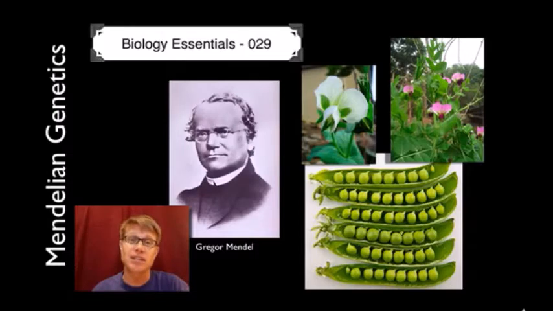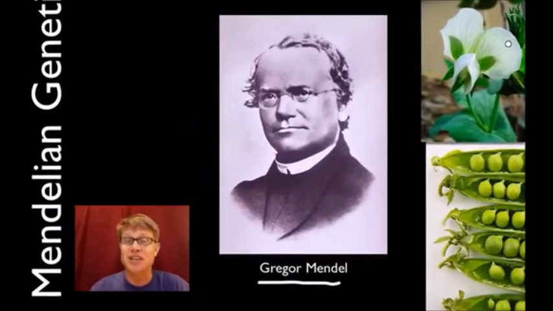This is on Mendelian genetics, named after Gregor Mendel. In biology, there are two famous names. Darwin, who was famous and controversial in his own time, and Gregor Mendel, who died in obscurity. But both of them made huge advances in the field of biology. And Gregor Mendel came into the area of genetics. If they could have gotten together, those two theories, when they finally came together, the synthesis of humankind.